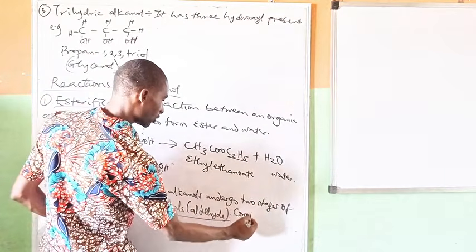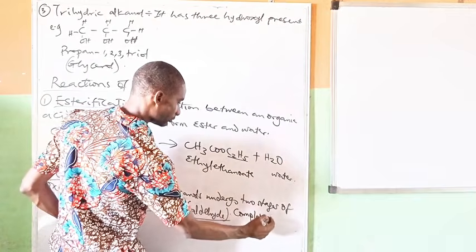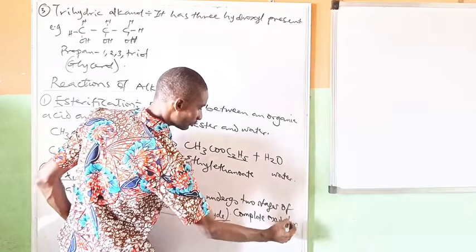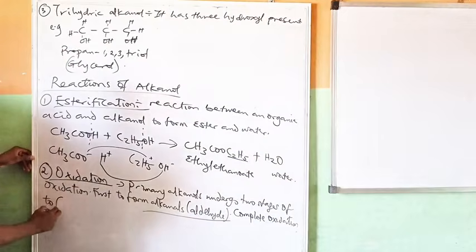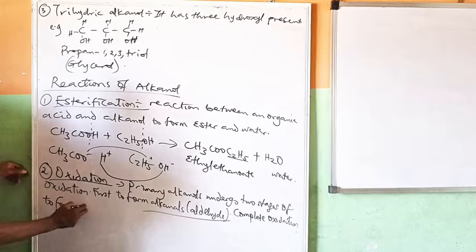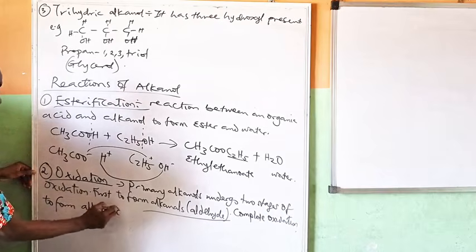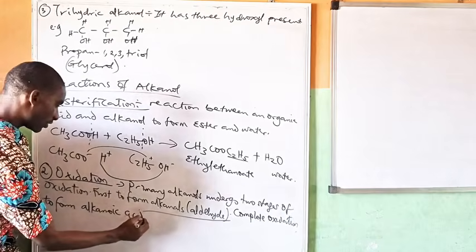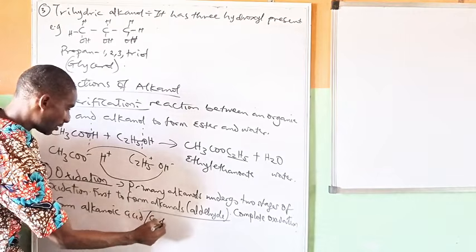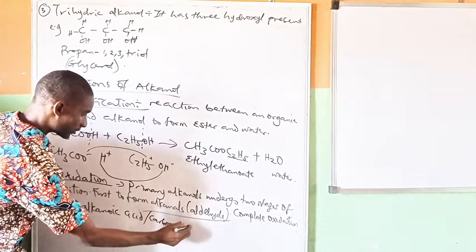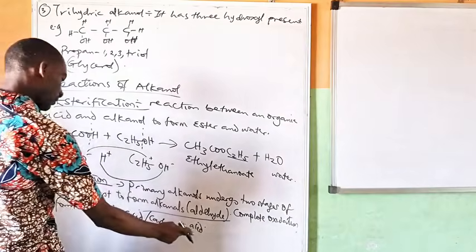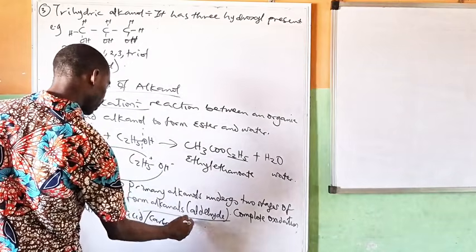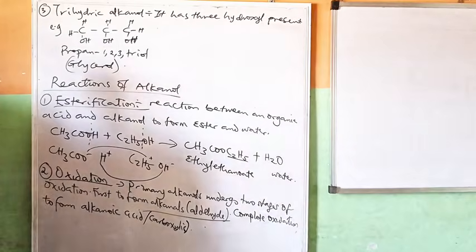Then complete oxidation to form what? Alkanoic acid. Alkanoic acid is also called carboxylic acid, the carboxylic group. All right. So that is oxidation.